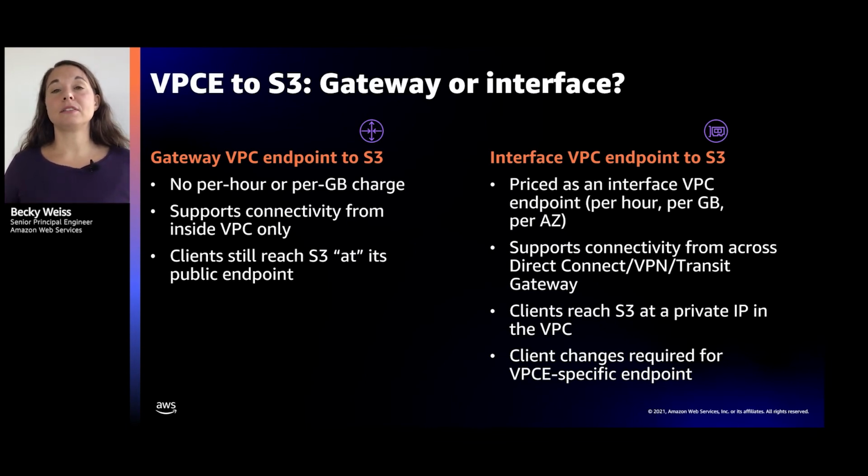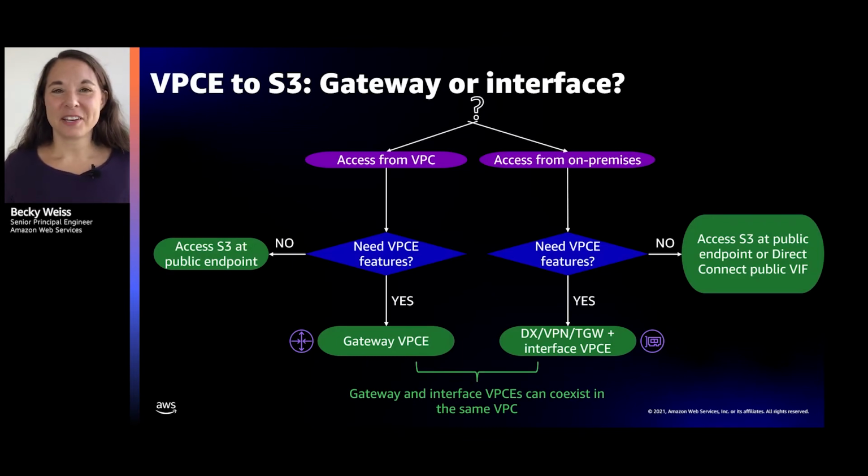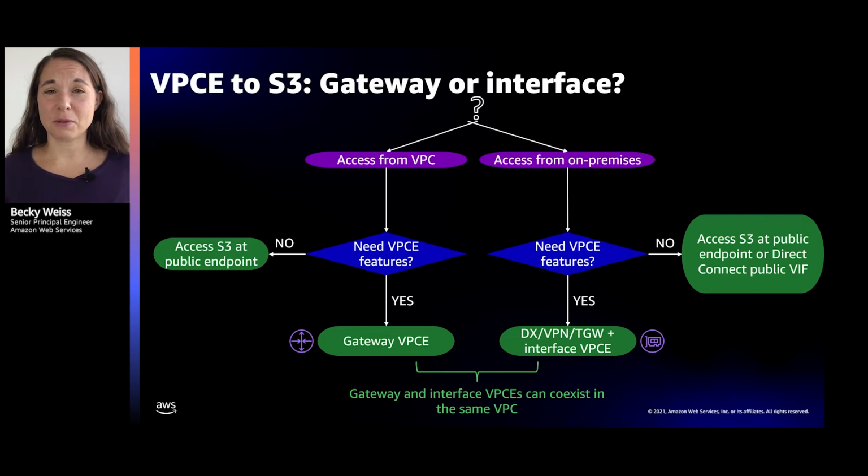The time when it makes sense to use an interface VPC endpoint is if you are one of these customers with an on-premises network and you want that VPC endpoint policy to also cover what's going on premises. That's when you use that interface VPC endpoint. Everybody loves a flow chart, so I drew a flow chart for you. What do? And by the way, you can have both. If you think about the network mechanics of each, the gateway VPC endpoint's done with routes, the interface VPC endpoint's sitting at an IP address in your VPC. These absolutely work side by side.